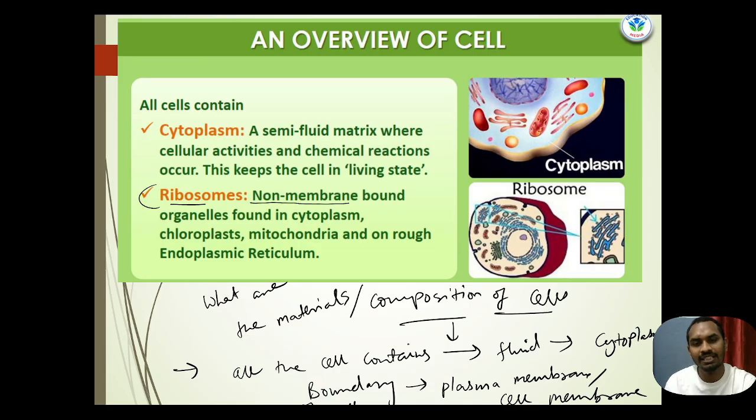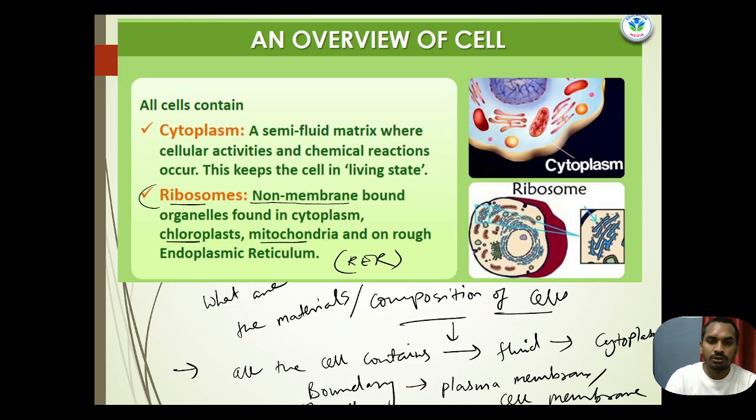So basically these are the locations where ribosomes are found. Ribosomes are present in the chloroplast, in the cytoplasm in free form, and also in the mitochondria. So chloroplast, mitochondria, and the RER, rough endoplasmic reticulum. These are the basic locations of the ribosomes.